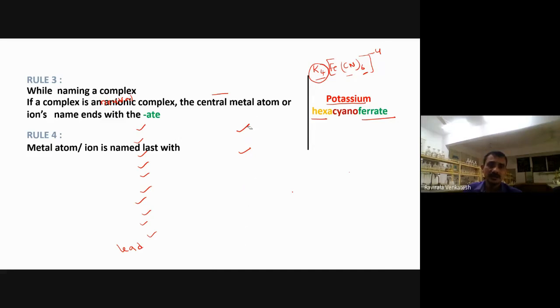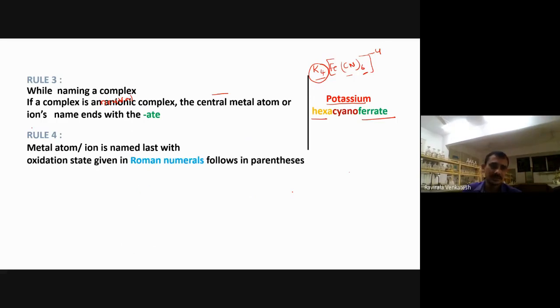Now, the metal atom or ion is named last with its oxidation state. This is important. Half of the marks we get for the 4th rule. Half of the marks depend upon the oxidation state here. Whatever the oxidation state is, we write it in Roman numerals. For example, 1 is written like this, 2 like this, 3 like this. So the oxidation state of the central metal ion must be in Roman numerals.